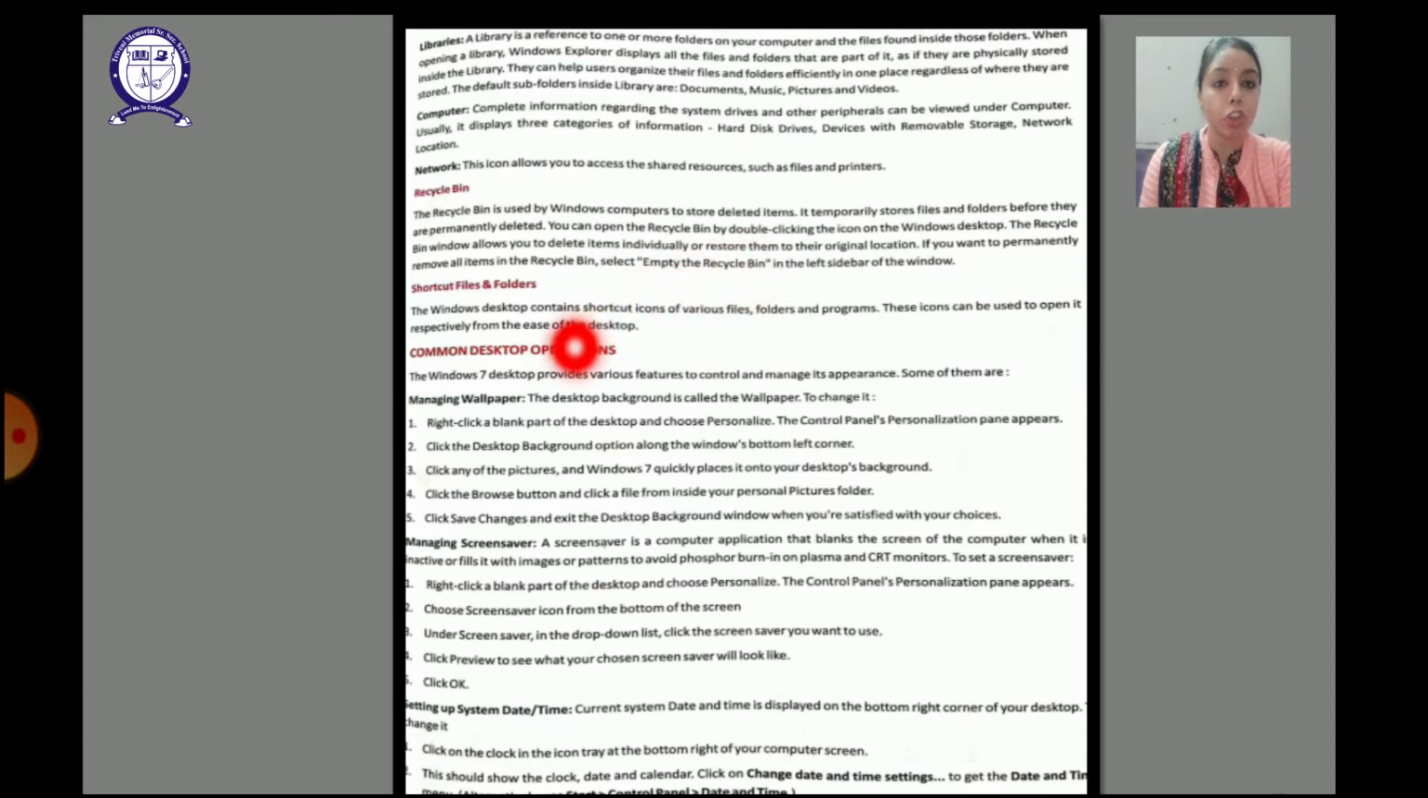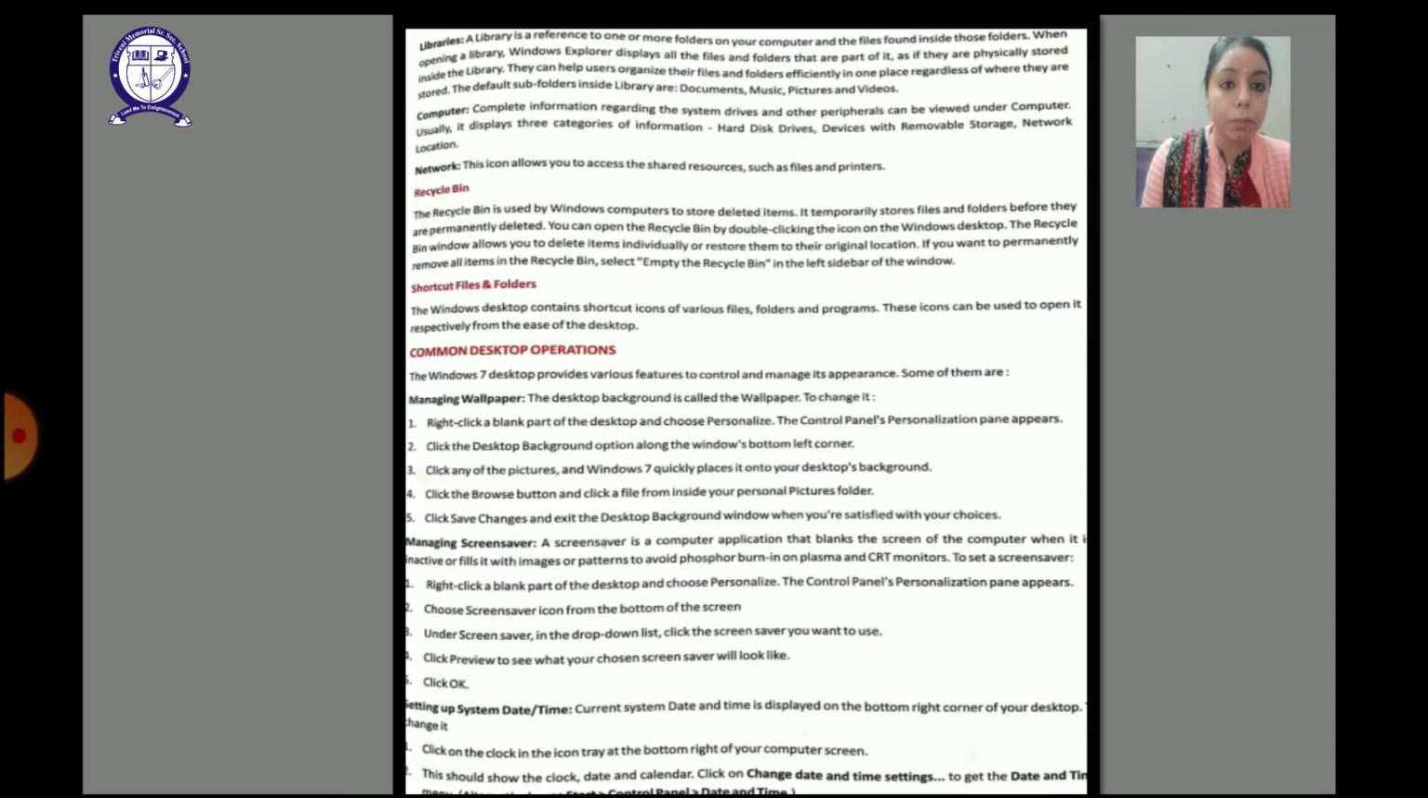Then we have shortcut files and folders. Windows Desktop also contains the shortcuts of the various files. They can be used to open them easily from the desktop. Easily you can open from there instead of going inside the files and folders. Now we have some common desktop operations. So what can we do on the desktop?